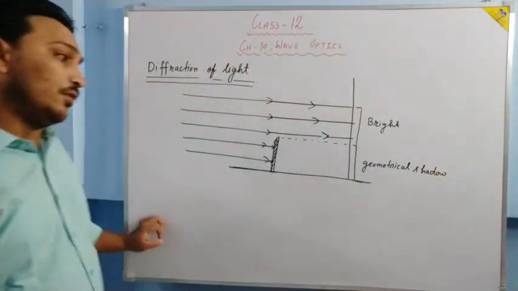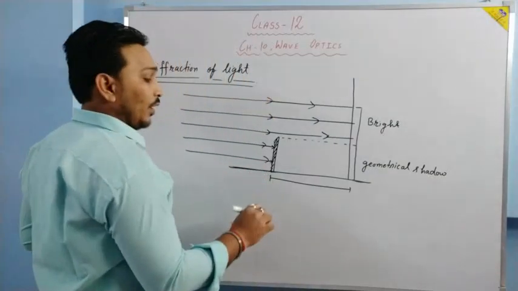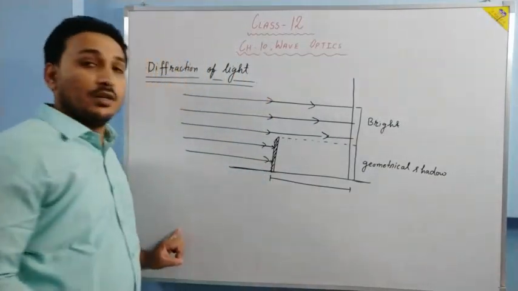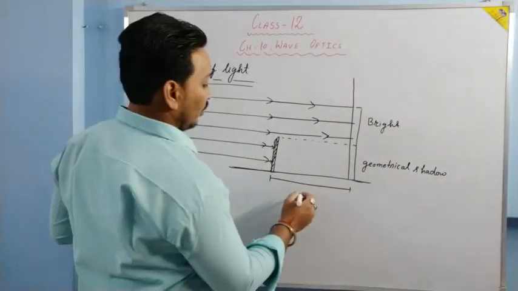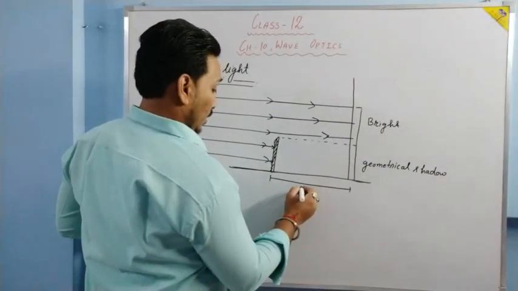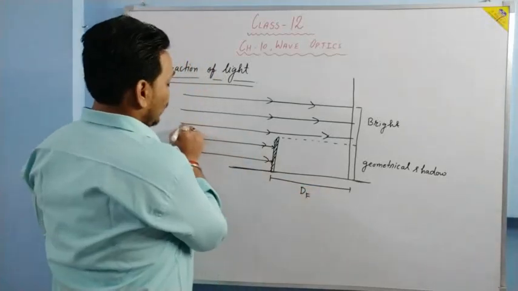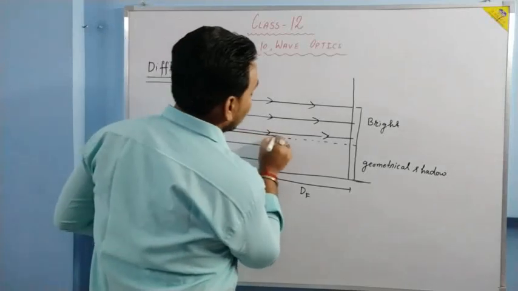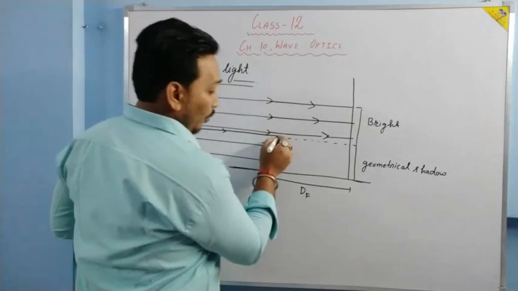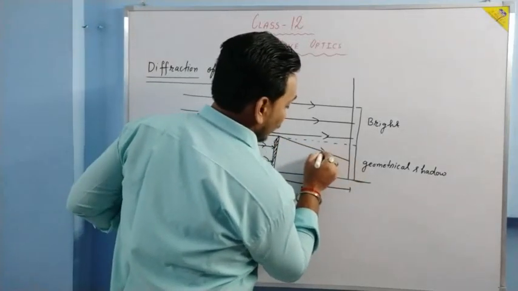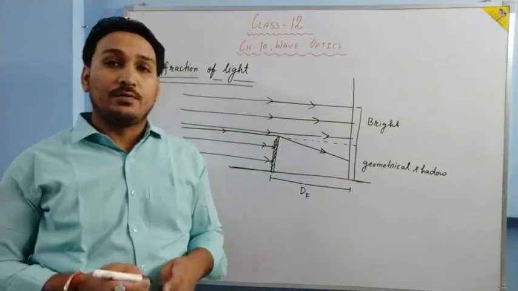But what we observe, for a distance greater than a particular distance, which is called Fresnel distance, we'll talk about the distance later. For a distance greater than a particular distance, that is Df, the light which falls on the edges of the obstruction bends towards the geometrical shadow, and here we have the bright spot.